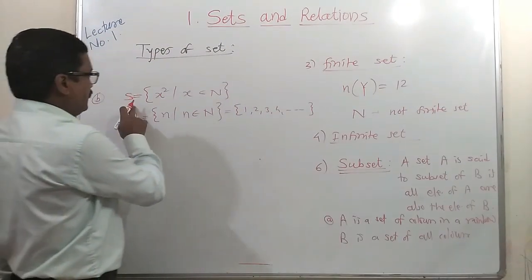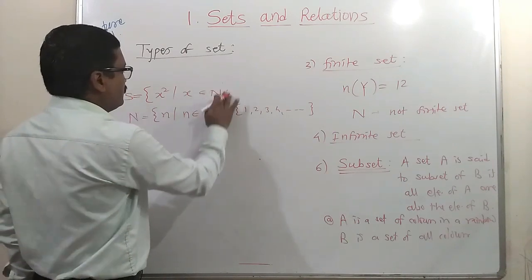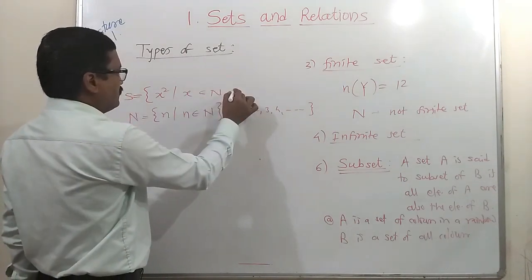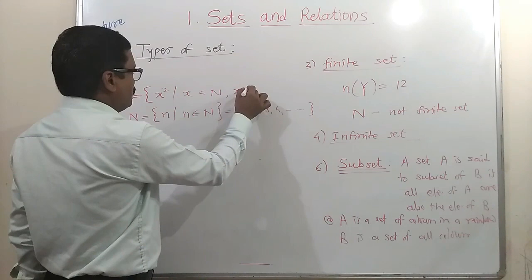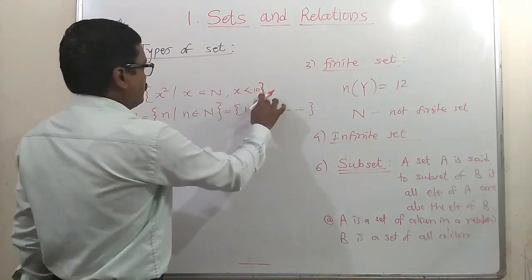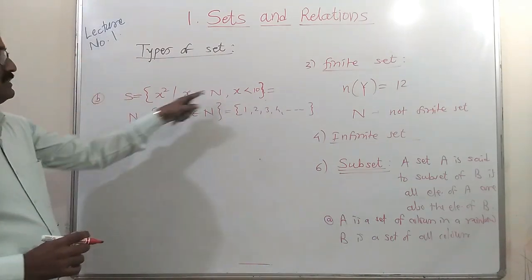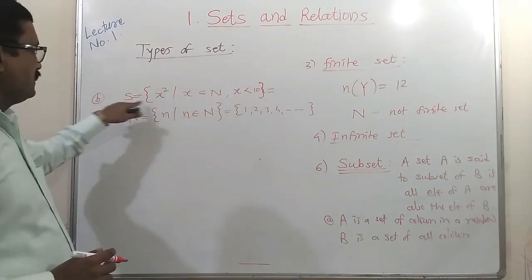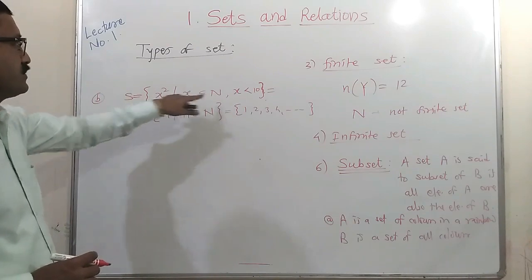Here we will give one more condition, that x is less than, suppose, 10. Then this S contains elements which are squares of this x.